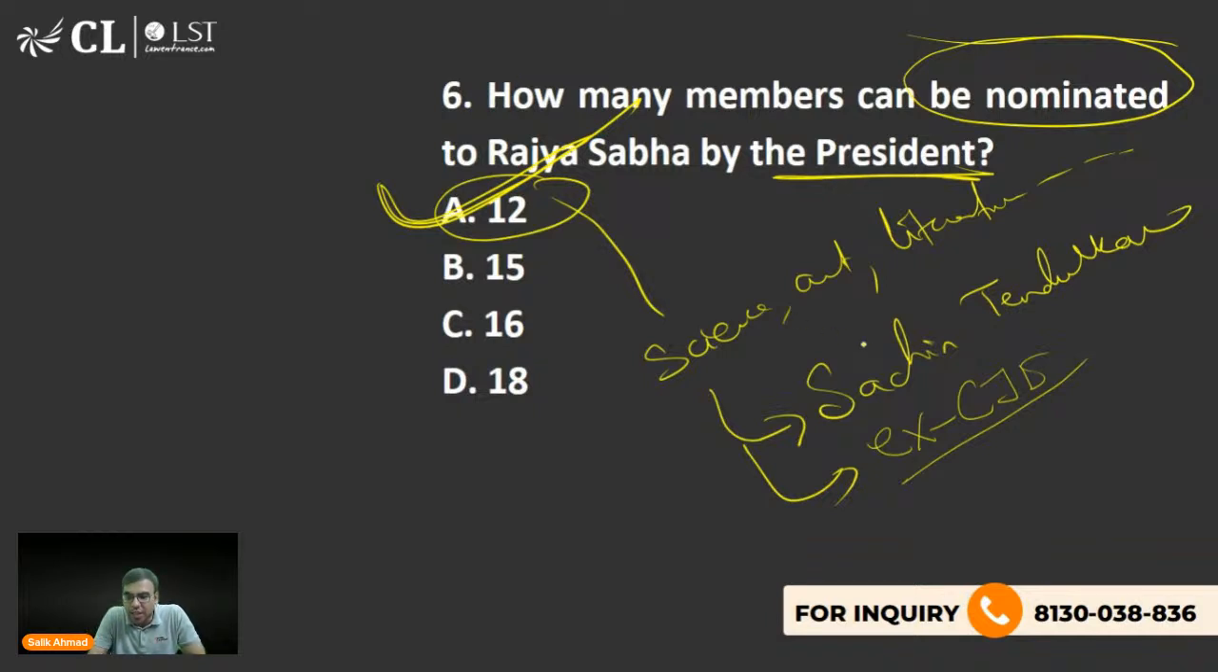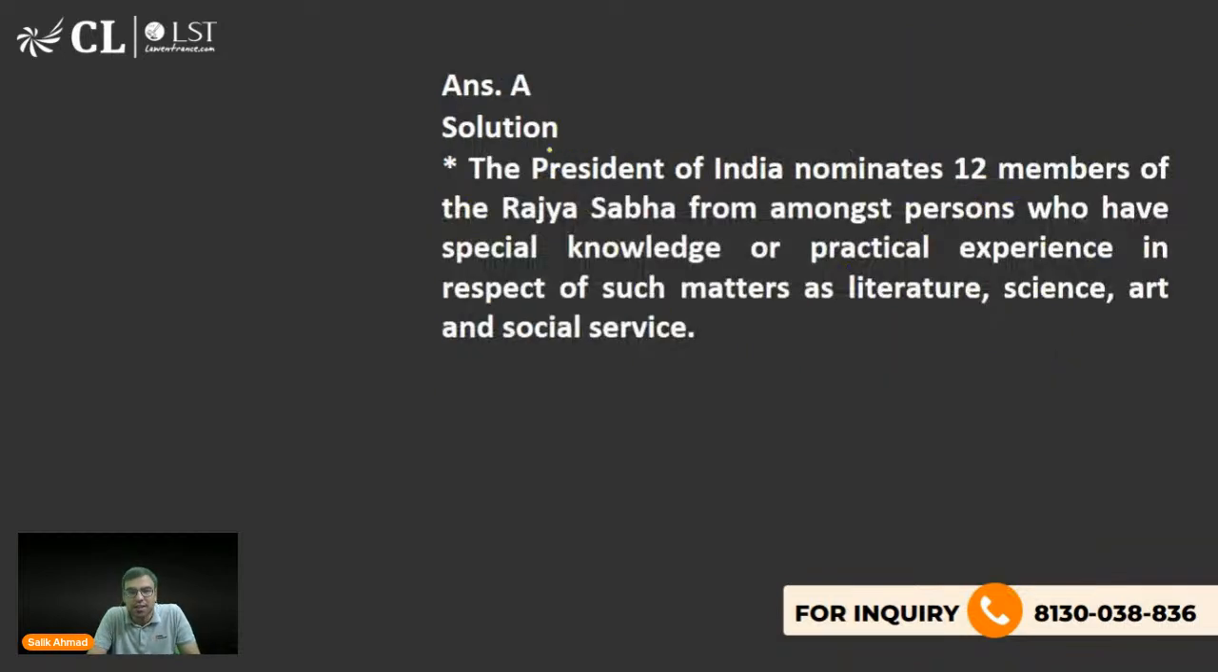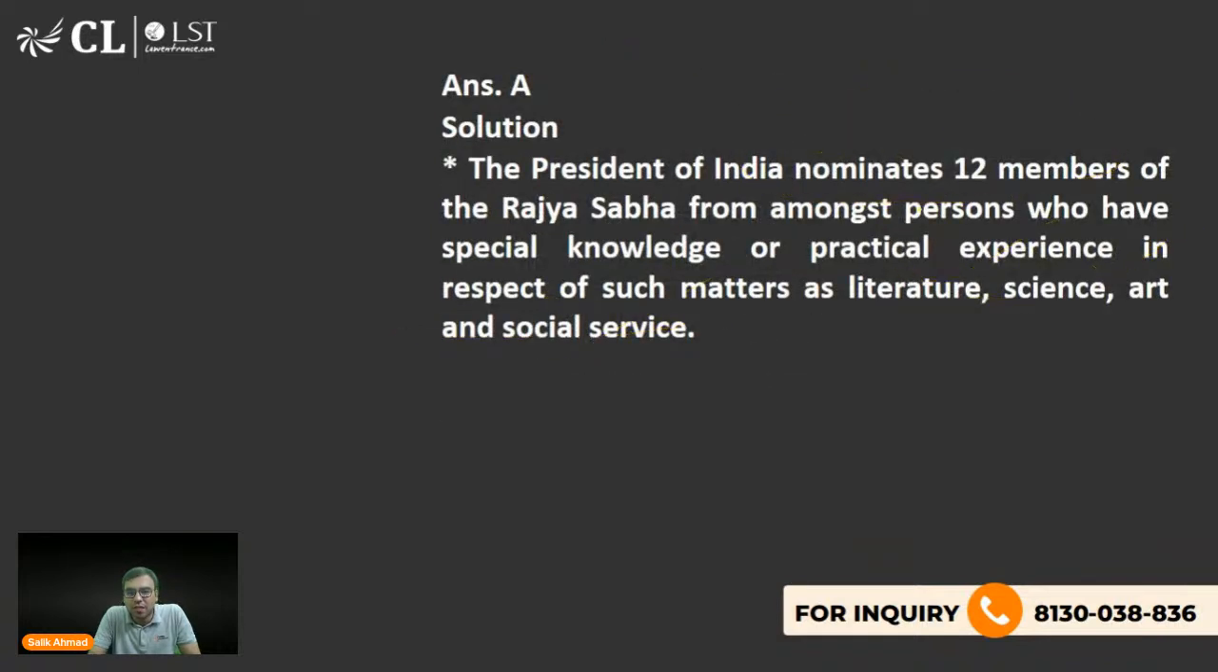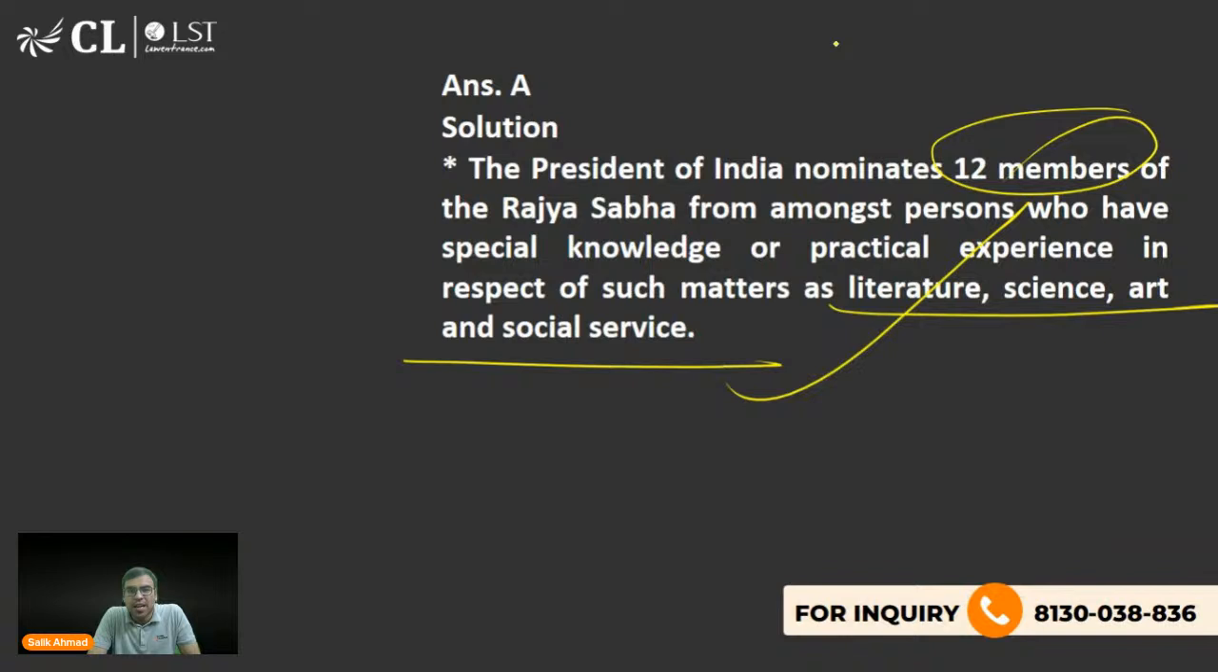Well, ex-CJI, yes, Ayush, very good. Justice Ranjan Gogoi is the right answer to this question. Literature, science, art, social service and all. Let's move on to the next one. ये 12 जो nominate किए जाते हैं, वो इस category से उठाए जाते हैं.